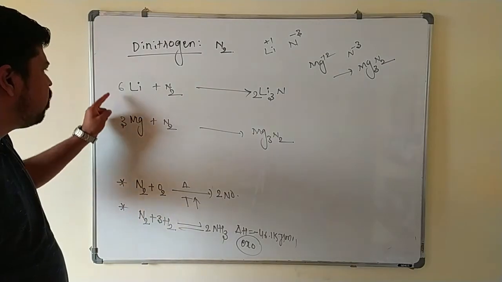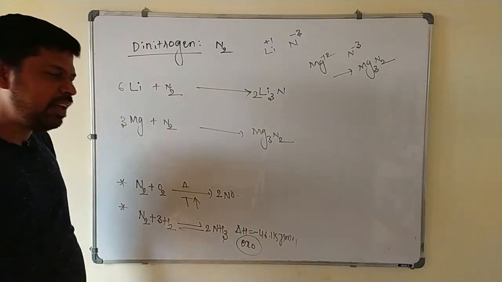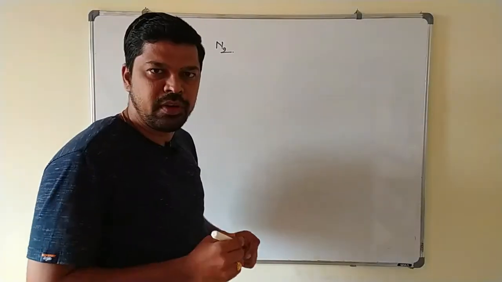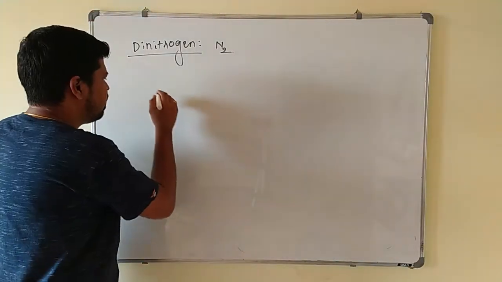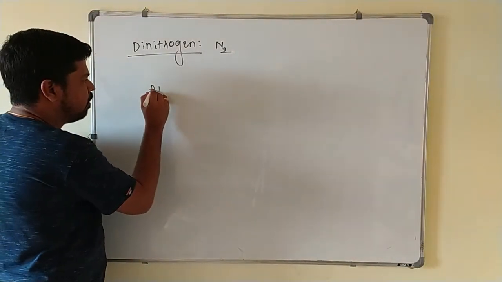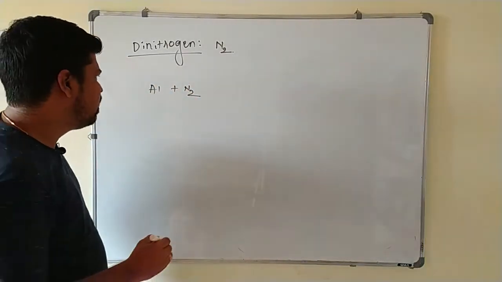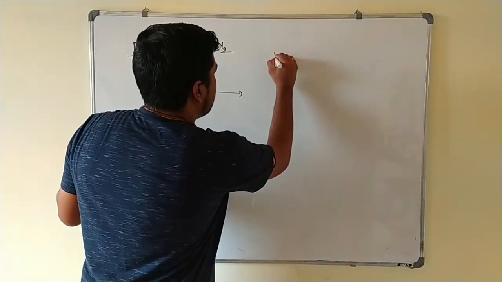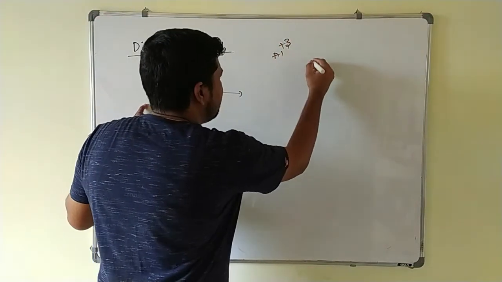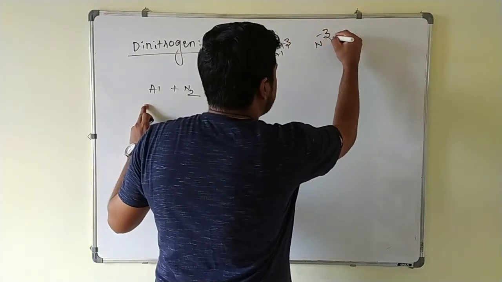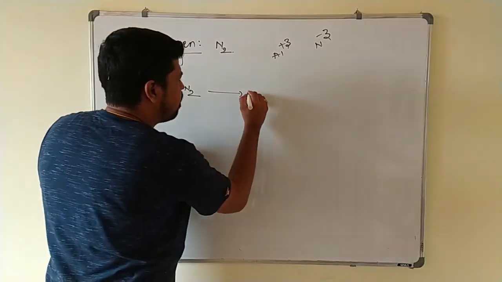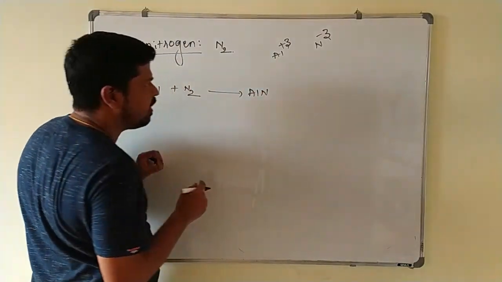These 4 reactions are given in the NCERT. These are very, very important. You keep in mind. Now, we will write some other reactions of dinitrogen. Suppose aluminium reacts with dinitrogen. Again, it is a group 3 metal. Oxidation state of aluminium is plus 3 and nitrogen is minus 3. So what type of compound is formed here? Aluminium nitride, AlN you can write.